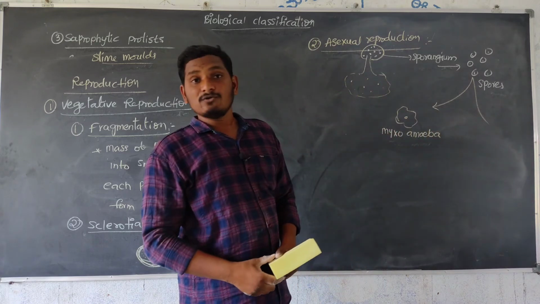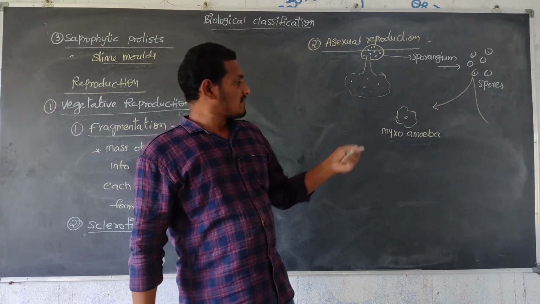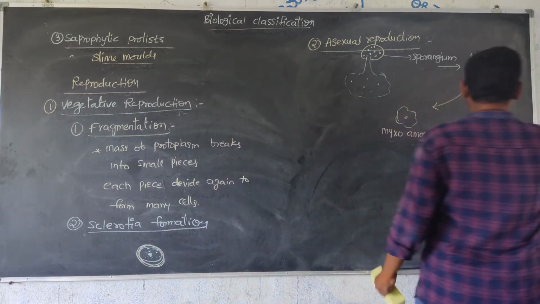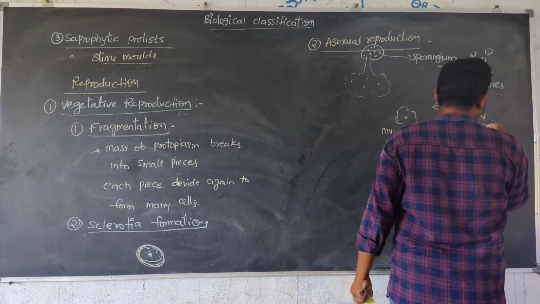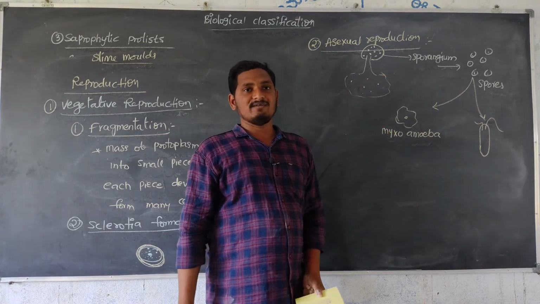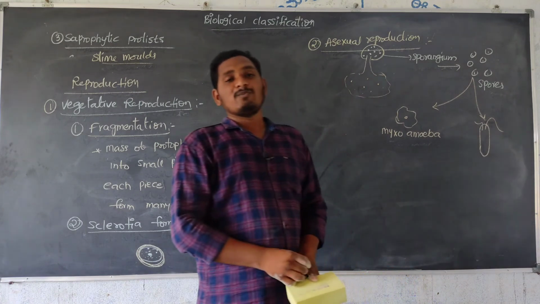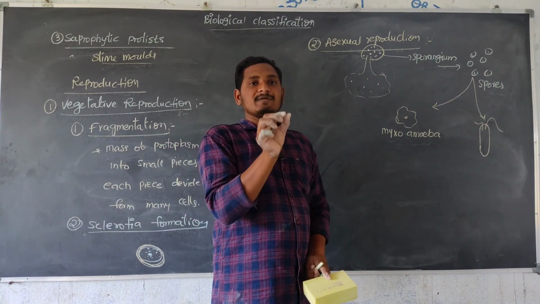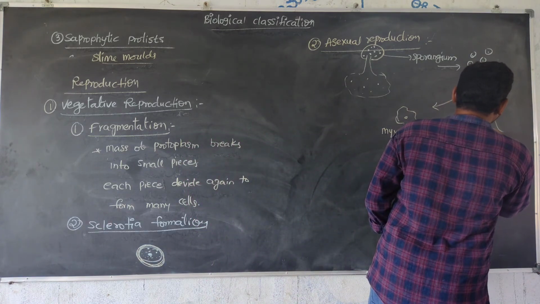Spores germinate to form two types of structures. One is an irregular structure, that is myxoamoeba, and the other is a regular structure, I mean a normal structure, which contains two flagella. One is long and one is small. Whiplash type of flagellum mainly. Whiplash type means the base is broader and the tip is narrow.